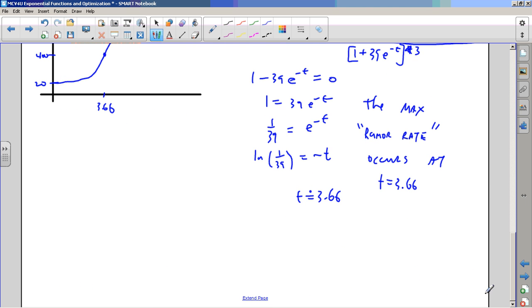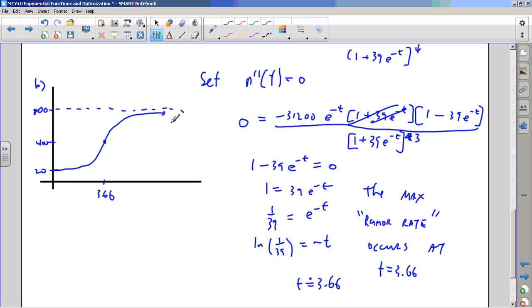Yep, lovely. This type of function, this shape, quite often occurs in natural situations where we think of population growth as being exponential, but there's usually some sort of maximum population that, for instance, the planet can sustain.